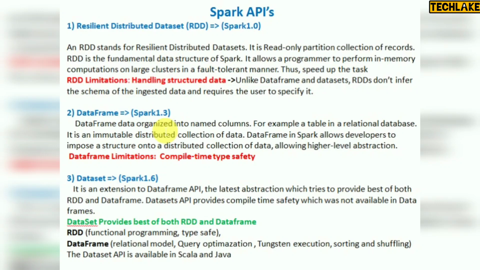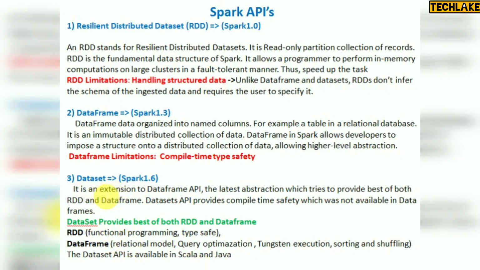That's related to the APIs, and how data is stored inside memory. There are three ways, but the third one is used only in Scala and Java. That's JVM related, and the dataset has both features: RDD is functional programming and type safe. The data frame, as I told, is a relational model with schema, and there are query optimization, sorting, shuffling, and other features.